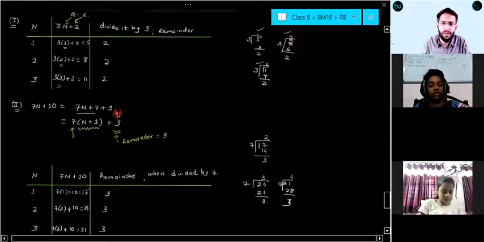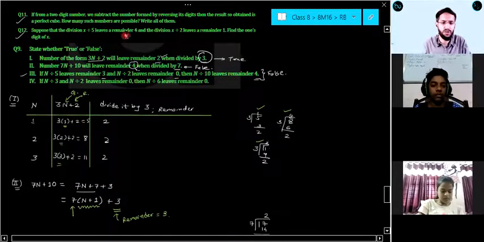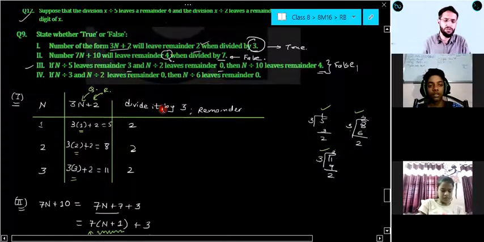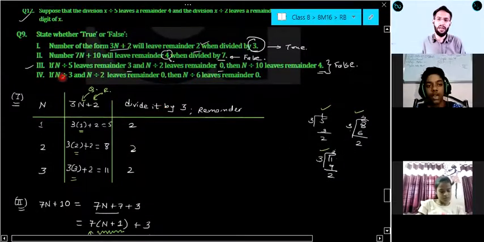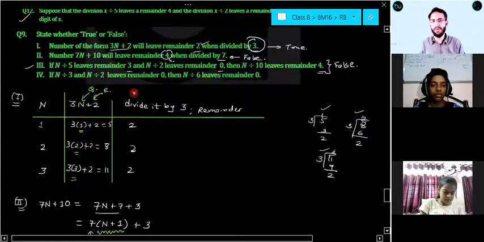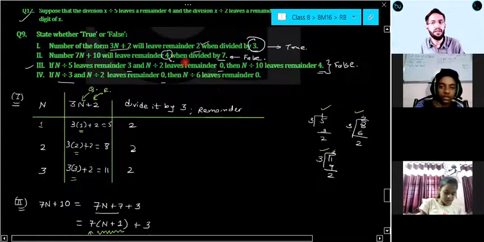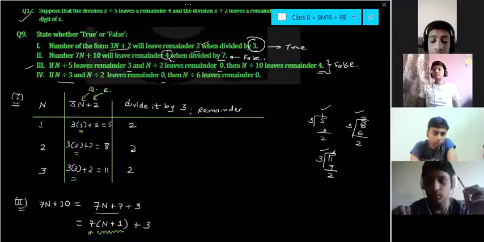Now, similarly, one last question is left. Question number 4. Can you do that question from home? N by 3 and n by 2 leaves remainder 0. Then n by 6 leaves remainder 0. Now, n by 3 leaves remainder 0. What is its meaning? This means that your number is a multiple of 3.